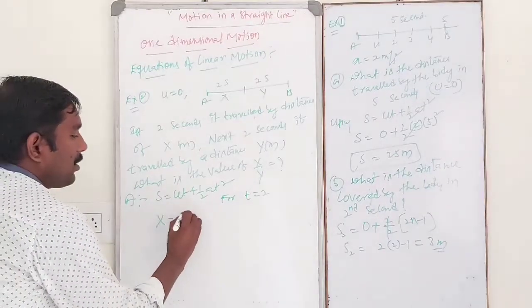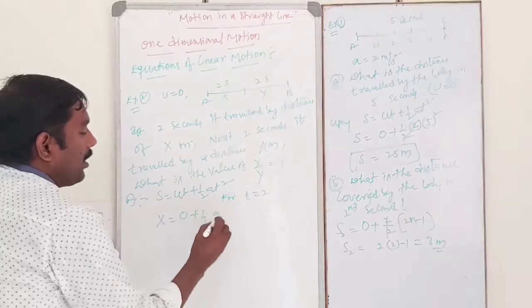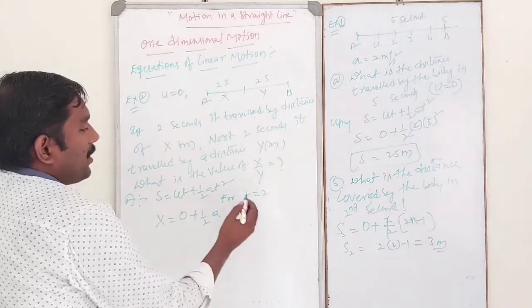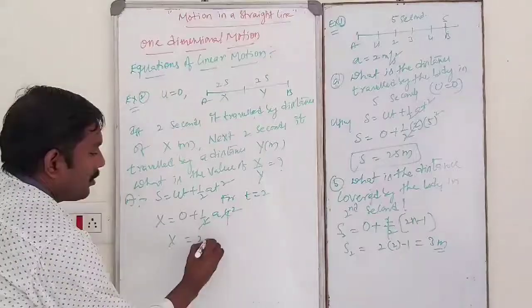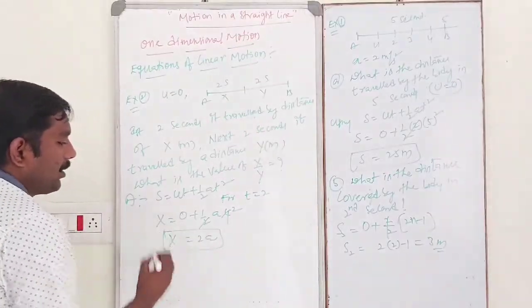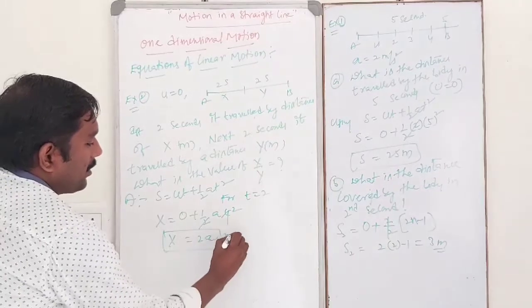So initial velocity 0 plus half a, t square is nothing but 4. So 2 ones are 2, so x is equal to 2a. x is equal to 2a meter traveled.